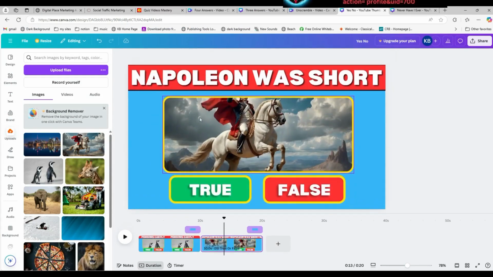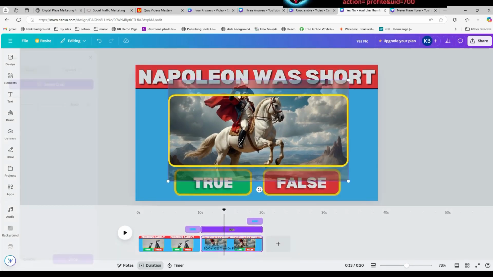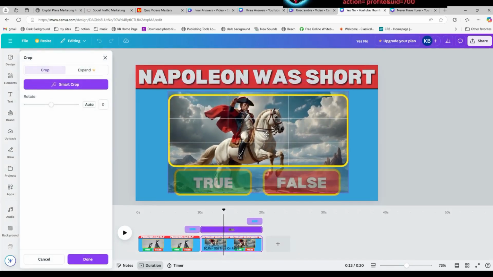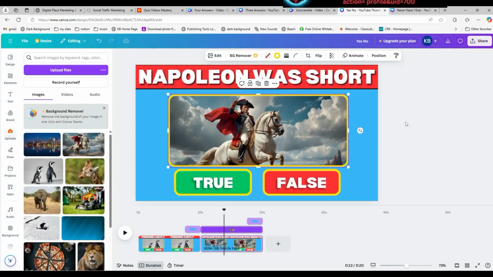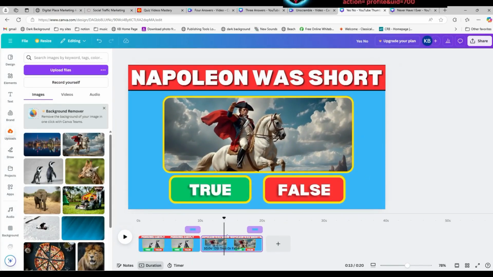I think you can see that. And if it looks a little odd, because I don't see his head, double click on it and then see if you can move it around like that. All right. So there is the one about Napoleon was short. And actually, he was not. He was middle height. So let's see what happens. The common thing is he was short. And now false appears because that's not the case.